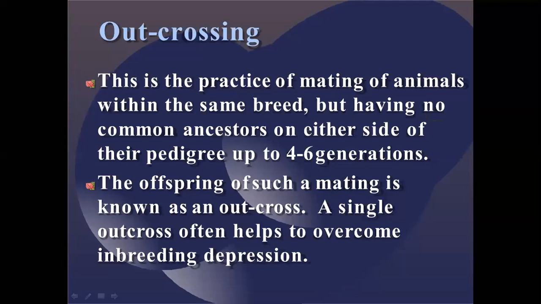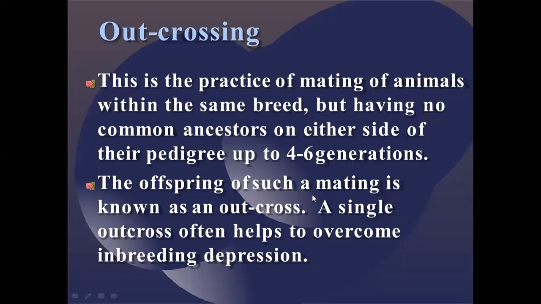Outcrossing, so we'll understand another term called outcrossing. This is the practice of mating of animals within the same breed, but having no common ancestors on either side of their pedigree up to 4 to 6 generations. This is again the same procedure, repeated. We are taking the mating of animals within the same breed, but whatever forefathers are there from both sides, male or female, will not have any common ancestors for at least 4 to 6 generations. So this is called outcrossing.